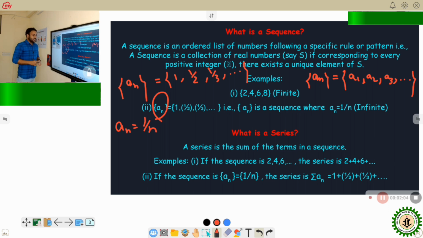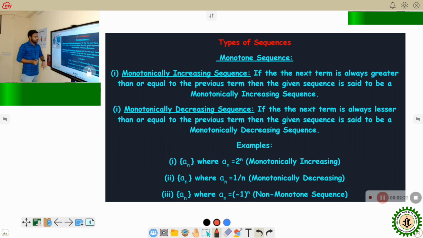Now, the sum of the terms of a sequence is called a series, and the infinite series is our subject of discussion. Now, we have to know about different types of sequences. There is a question: what is a monotone sequence?